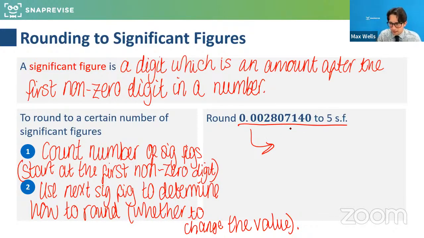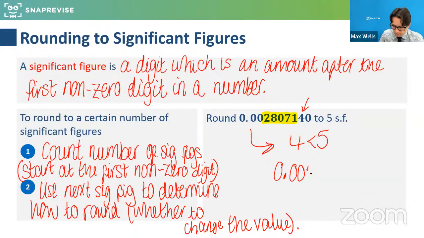So here, that's the first significant figure of this number. Let's look at where it kicks in. The first significant figure is actually this one. So 1, 2, 3, 4, 5. So they're the 5 significant figures. So we're going to use the 6th significant figure to determine whether it rounds up or down. Now, since 4 is less than 5, no problem. That means that it will round down. So your answer will be 0.002871.